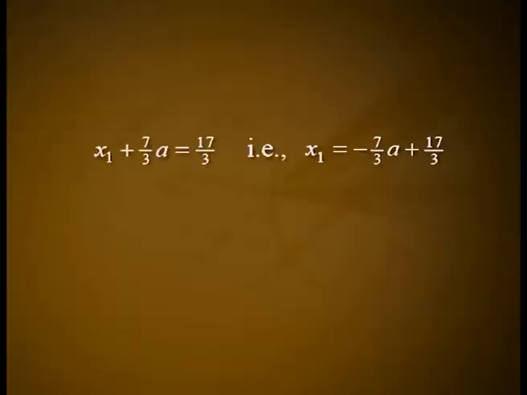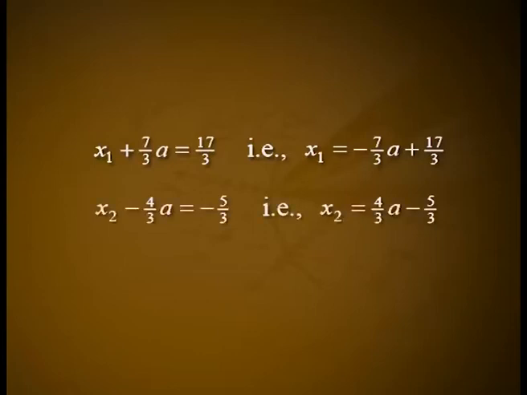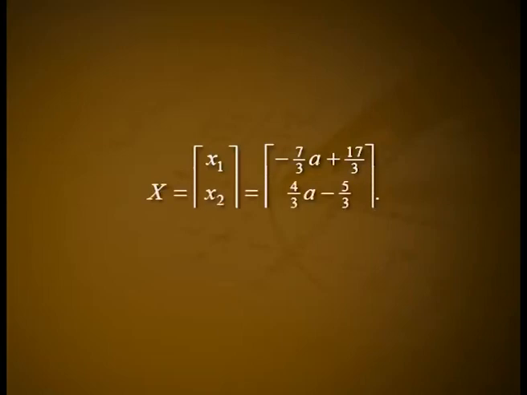Choose x3 = a, where a is an arbitrary constant that can take any value. Then we obtain x1 + 7/3 a = 17/3, that is x1 = -7/3 a + 17/3. x2 - 4/3 a = -5/3, that is x2 = 4/3 a - 5/3. Hence the solution is given by x = column matrix (x1, x2, x3), which is equal to (-7/3 a + 17/3, 4/3 a - 5/3, a).